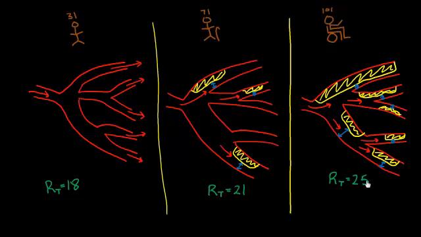So now you can see how eating a certain way and not exercising can lead to developing these plaques that act as roadblocks and get in the way of blood flow. The reason that's a problem is that the radius gets smaller and the resistance goes up.